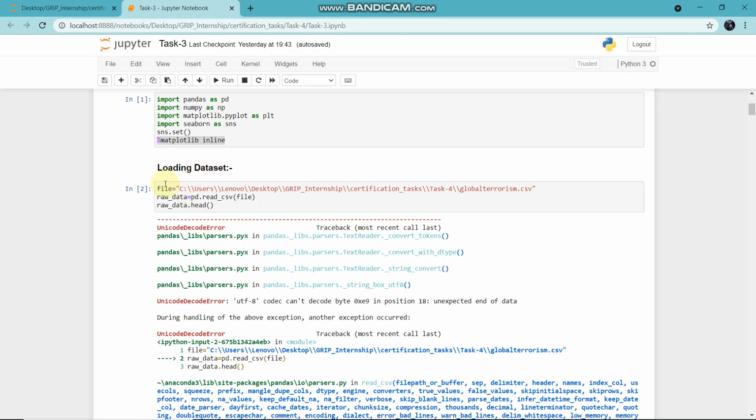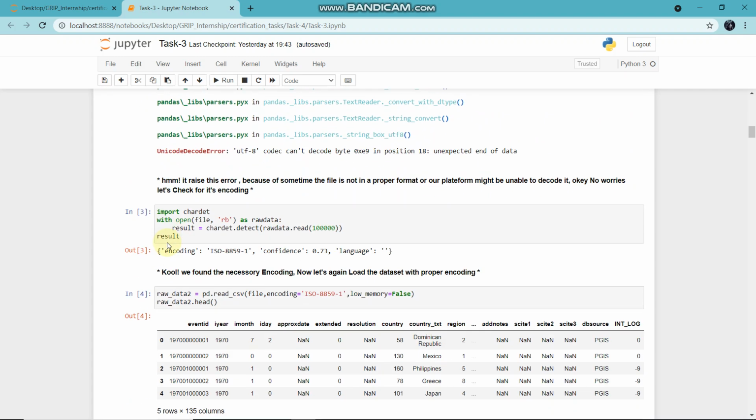Here you can see that while loading the dataset, an error occurred, which is: UTF-8 codec can't decode byte 0xE9 in position 18, unexpected end of data. Sometimes our file is not in a proper format or our platform might be unable to decode it. Then this error occurs. No worries, let's check for its encoding.